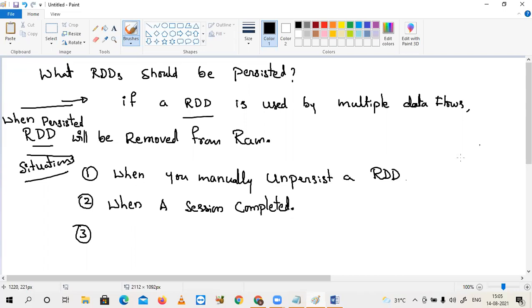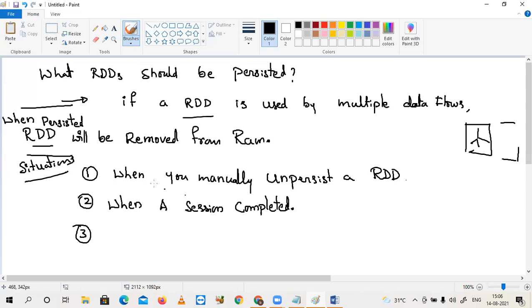Okay, a small example: I have 3 flows as per the previous picture. Flow 1 completed, flow 2 completed, flow 3 completed. These 3 things I prepared as a job. I executed this. The job is initiated as a session. In the session, I have 3 flows. Once all the 3 flows are completed, total execution is completed. Whenever all the flows are completed, the session expires. Whenever the session expires, the persisted RDD will automatically be removed from RAM. That means when a session is completed.